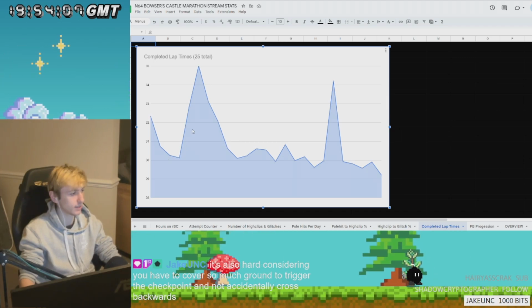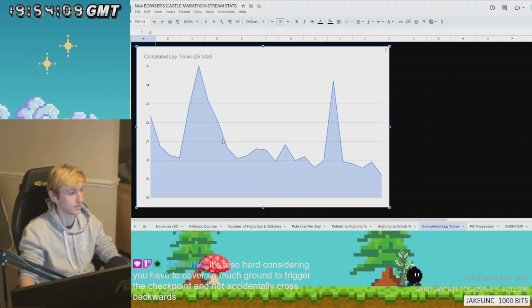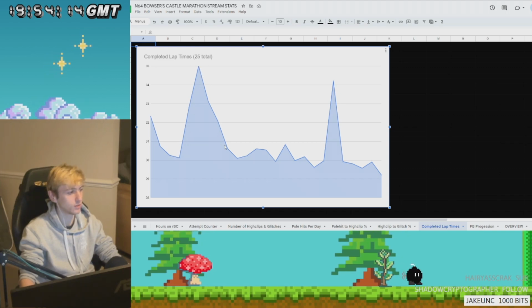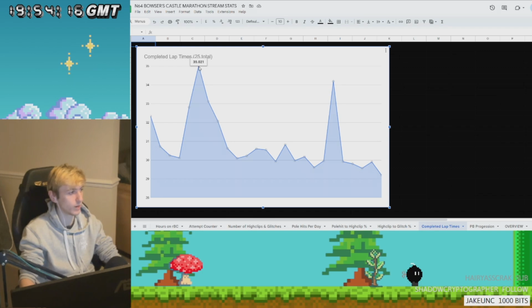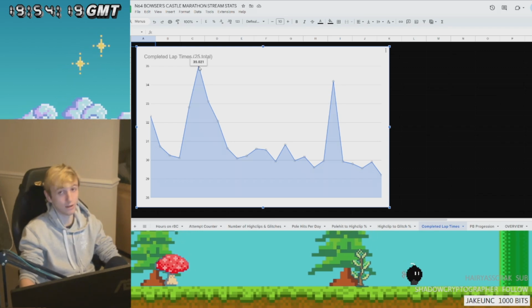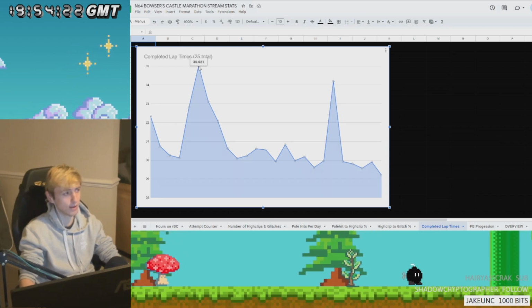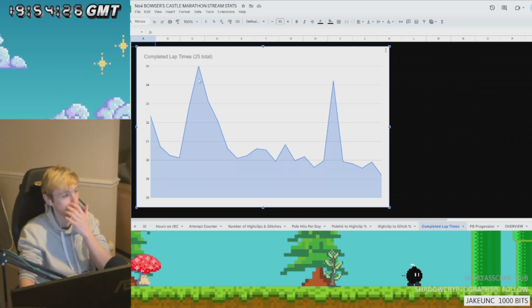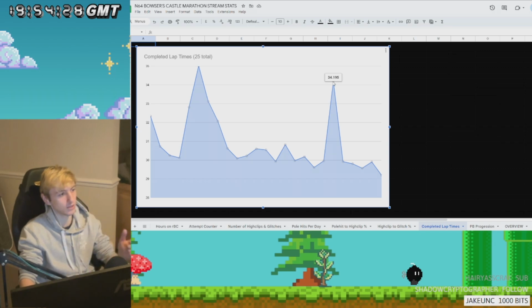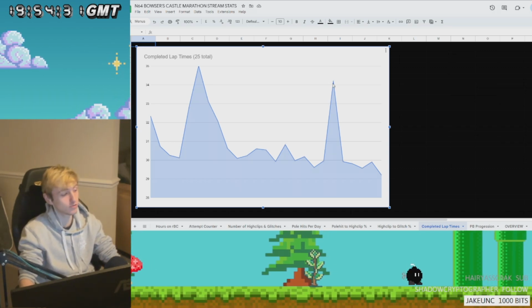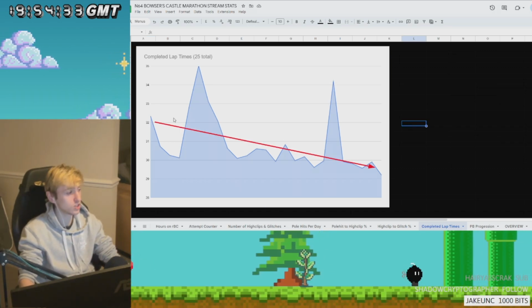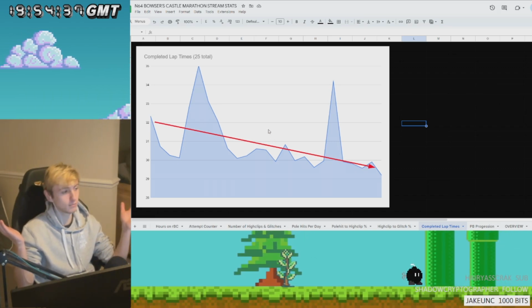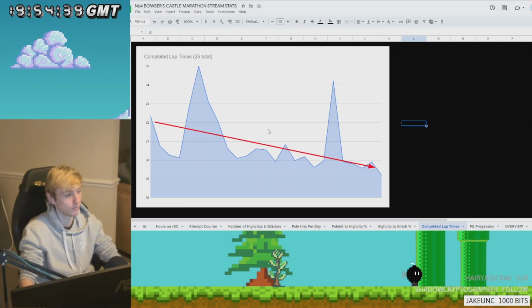You can see this massive spike here is when I was just trying to get the glitch a lot without really caring about what time I wanted. This one here was when I failed the rail cut and decided to continue the lap anyway. So technically this is slightly skewed because I could have excluded that data. And this one here is when I took forever to line up on the rail, but it's still interesting to include. Like I said, general trend is downwards, which is what you'd expect for any track, but with a glitch track as well, it's helpful.